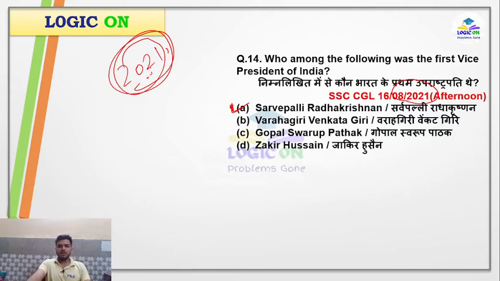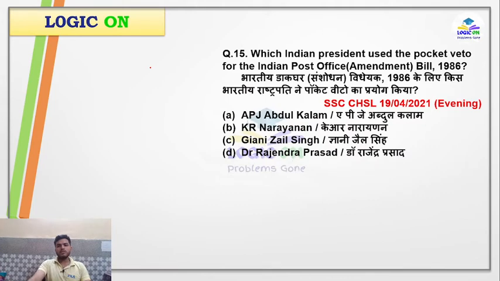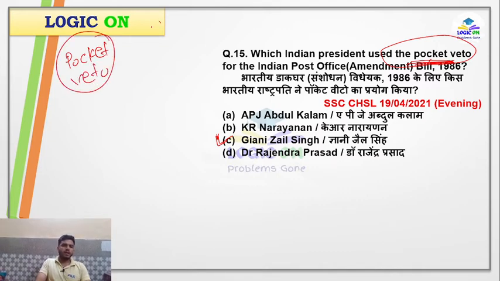Now the 15th question: which Indian president used the pocket veto? I told you that this type of veto is not mentioned in our constitution. It was Gyani Zail Singh. I will tell you a little bit about the pocket veto, as you are all aware of the suspensive veto.